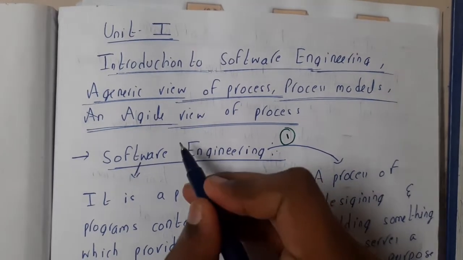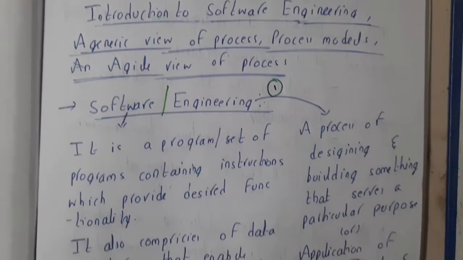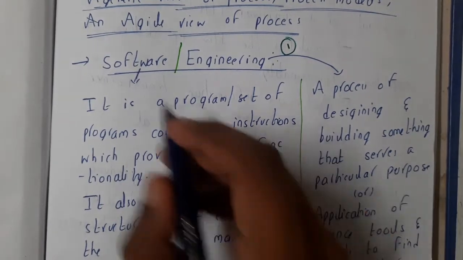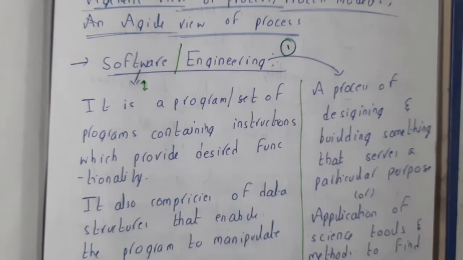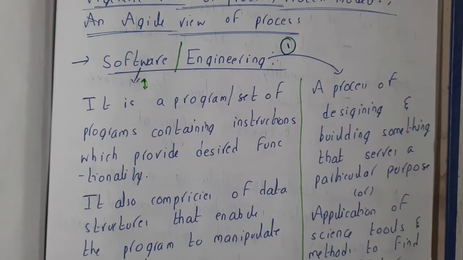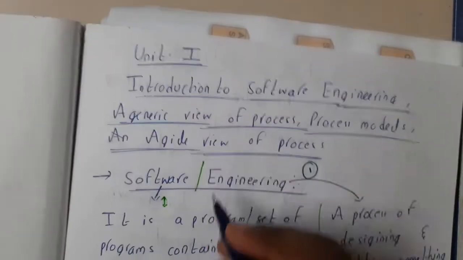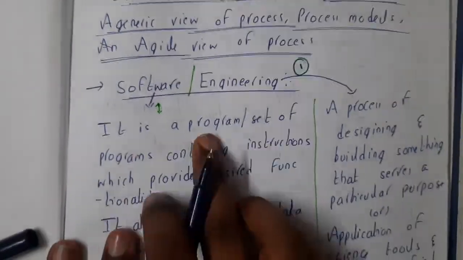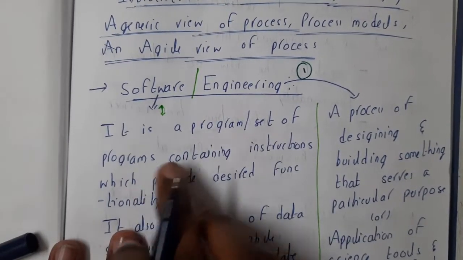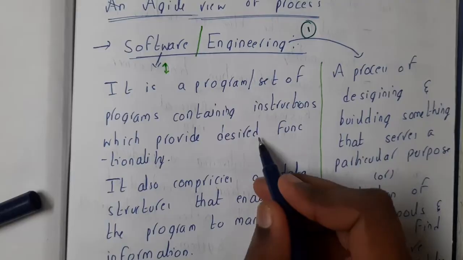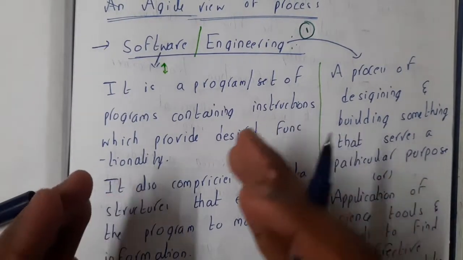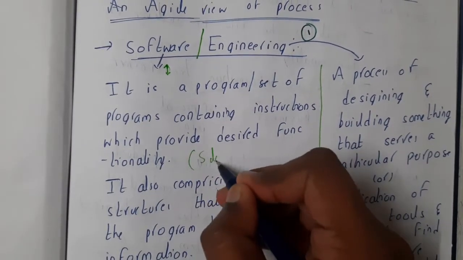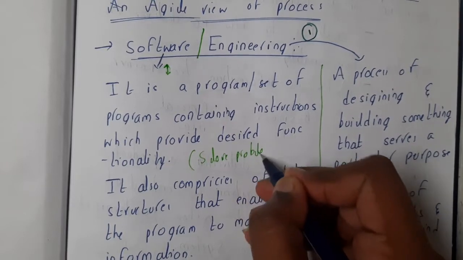Let us break this word into two parts. One is software and one is engineering. Software, I hope everyone knows what software is, right? Software is nothing but a set of instructions which are executed as per your requirement, and they provide some functionality to the application. If you are playing some game, that is also a software or an application. It is a program or set of programs containing instructions which provide desired functionality. So for a desired functionality, we will be creating those softwares, simply to solve problems, guys.